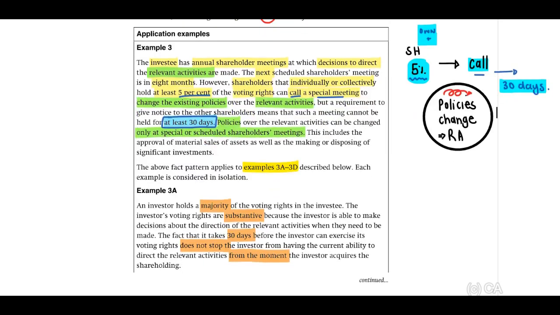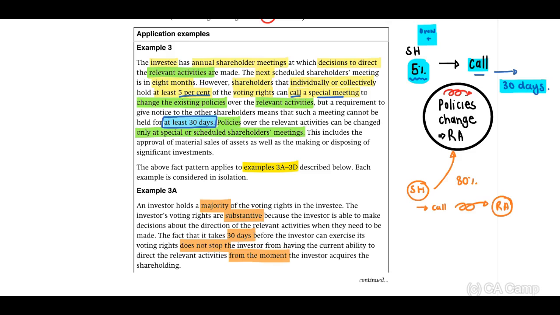Now, example 3A, an investor holds the majority of the voting rights in the investee. Therefore, we have our shareholder, which owns the majority. The investor's voting rights will be substantive. Think about this, majority. Therefore, let's say 80% of the investee. Now, this shareholder on its own will have the right to call for a special meeting to be able to change policies of the relevant activities of this entity.